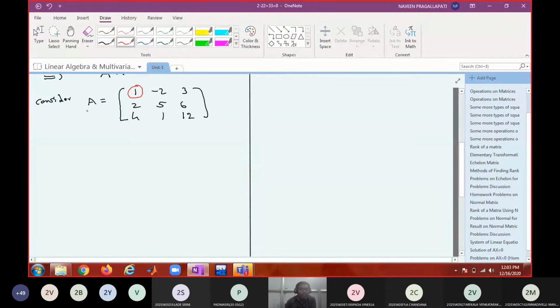So R2 gets R2 minus 2R1. R3 gets R3 minus 4R1. Is it fine?